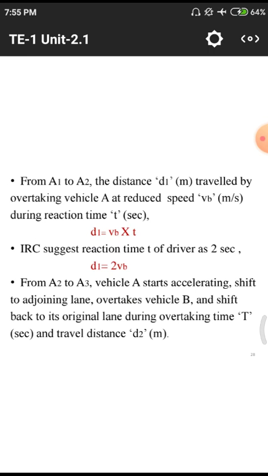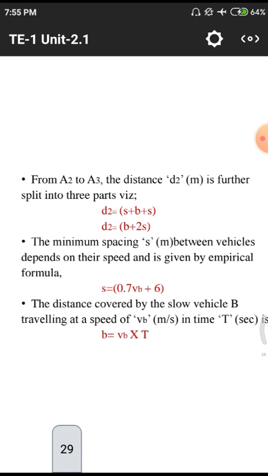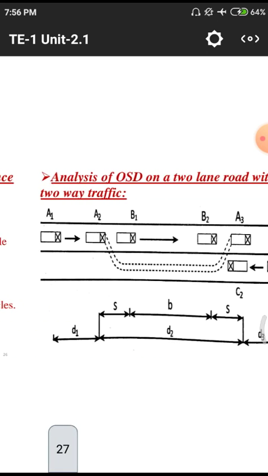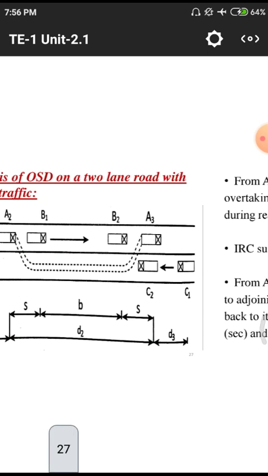IRC specified time is 2 VB. In 2 seconds we will have to change all those things. Okay, next one, from A2 to A3 the distance D2 is further split into 3 parts. So D2 equals S plus B plus S. In D1 we are having only normal speed, in D2 we are having S plus B plus S, that means B plus 2S, but in case of D3 we are having only S.